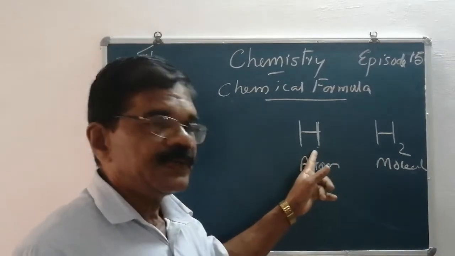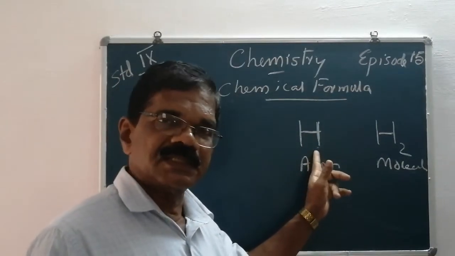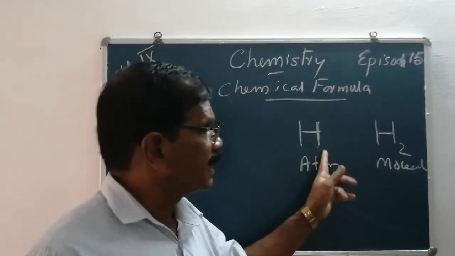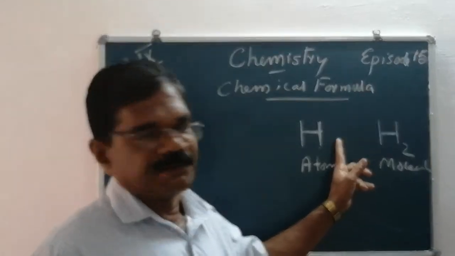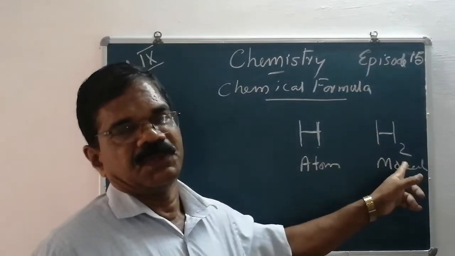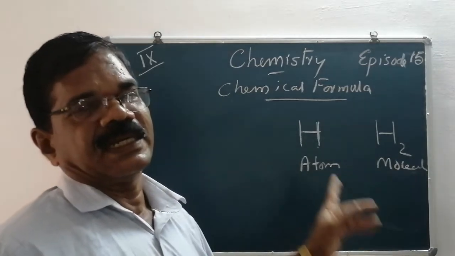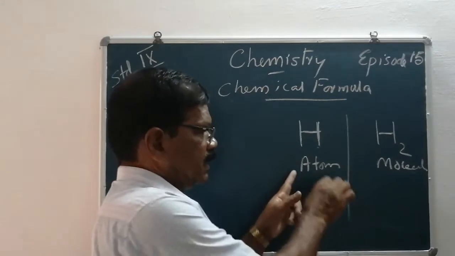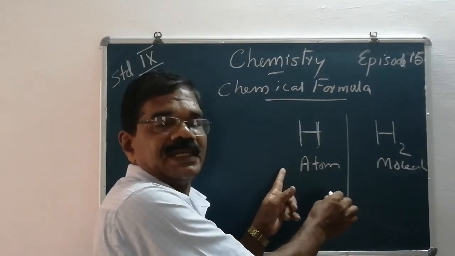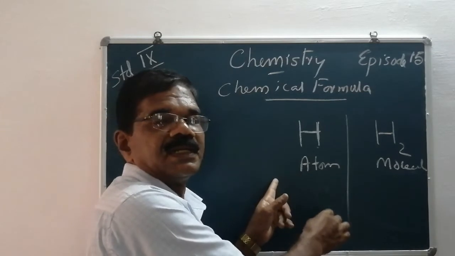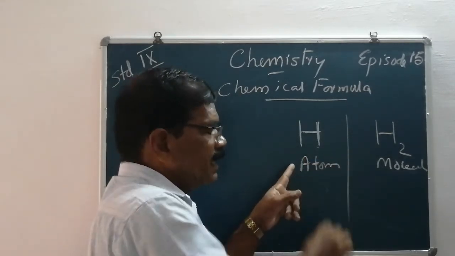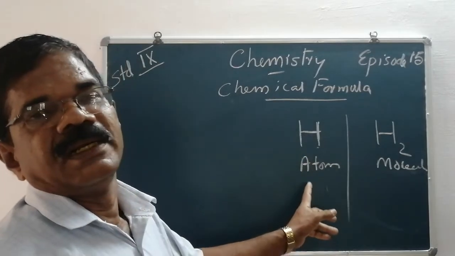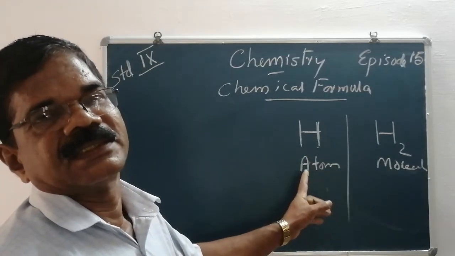Hydrogen atom cannot have independent existence. Why? It is highly reactive. So, as soon as it is produced, it immediately combines with another hydrogen atom to form hydrogen. Then, the second difference: first difference is it cannot exist freely, it cannot exist independently. Second, this hydrogen atom may or may not show the properties of all the hydrogen molecule or all the hydrogen gas.